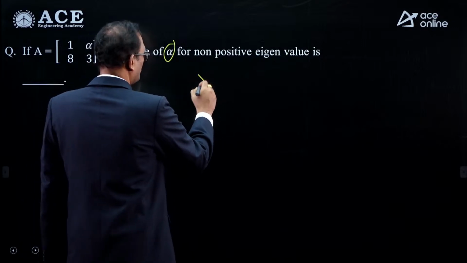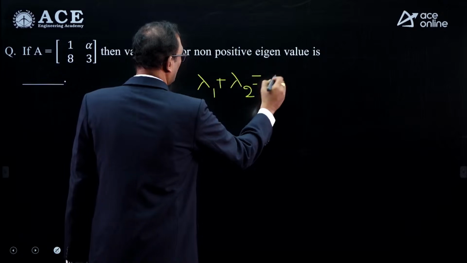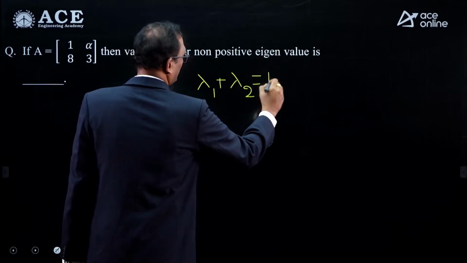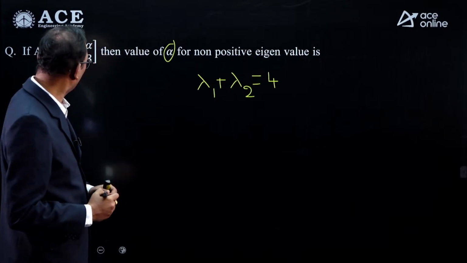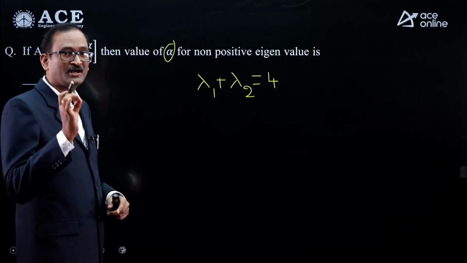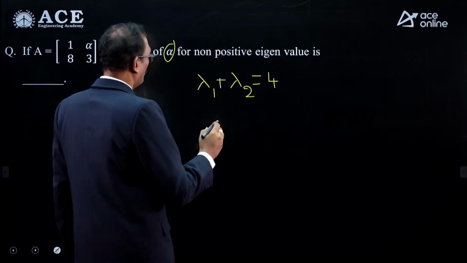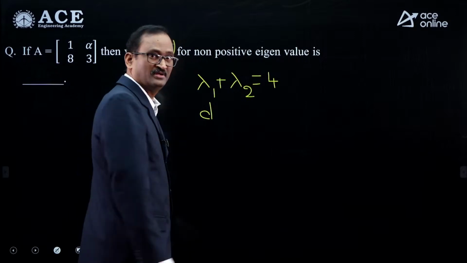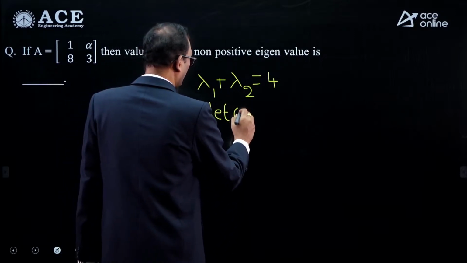For example, we assume lambda 1 and lambda 2 are the eigenvalues, then the sum of the eigenvalues must be the trace of a matrix, meaning the sum of the diagonal elements, that should be 4. And moreover, the product of the eigenvalues equals the determinant of a matrix. So determinant of a matrix equals the product of the eigenvalues.